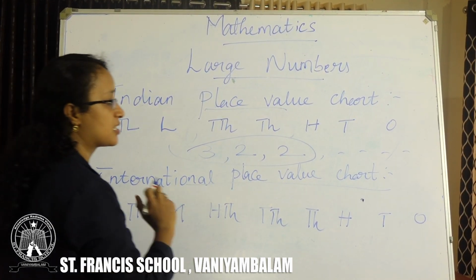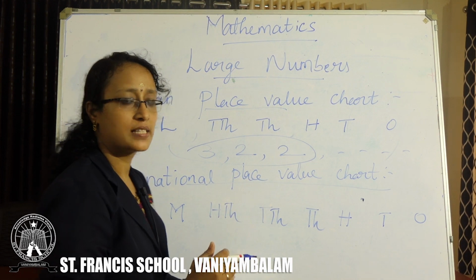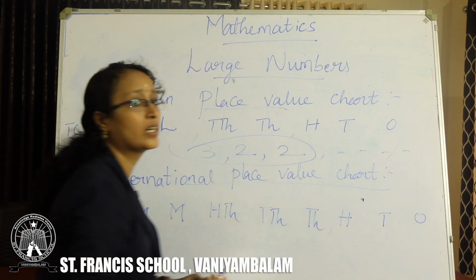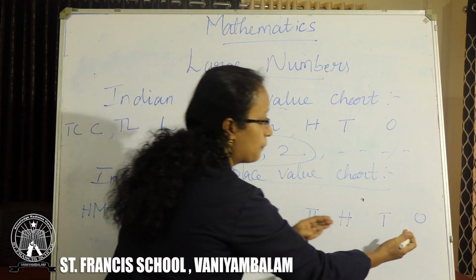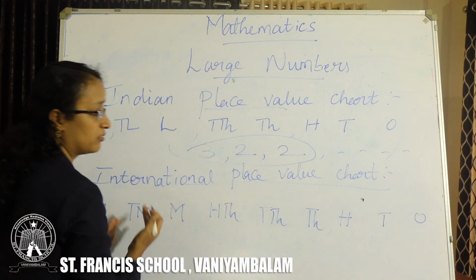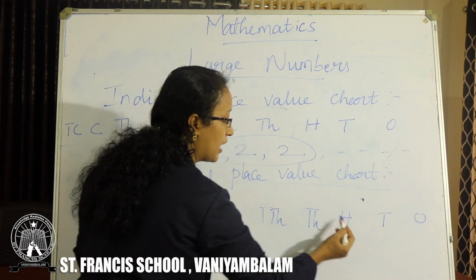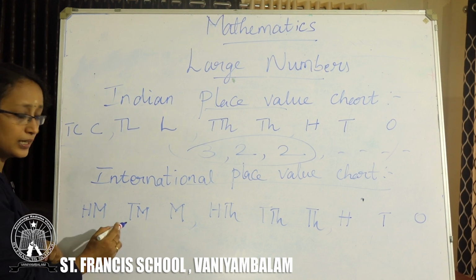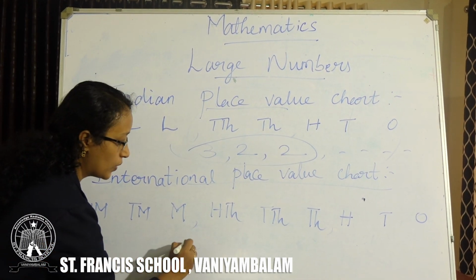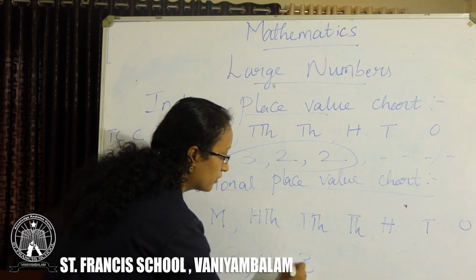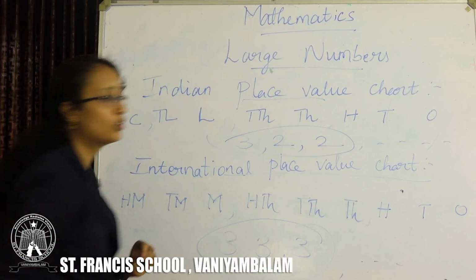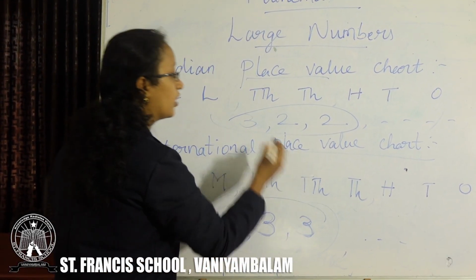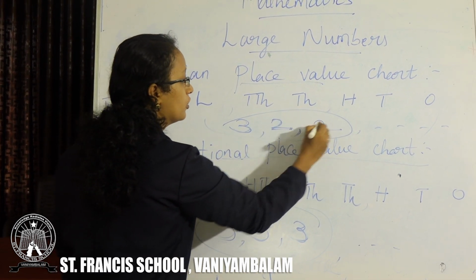For international system, how will you place the commas? Starts from ones place. So, ones, tens, hundreds, counting from the ones place, commas, counting 3, 3, 3. So, ones, tens, hundreds, 1,000, 10,000, 100,000 and million, 10 million, 100 million. So, you will have 3, 3, 3, here 3, 2, 2.